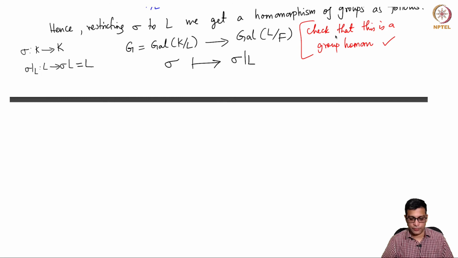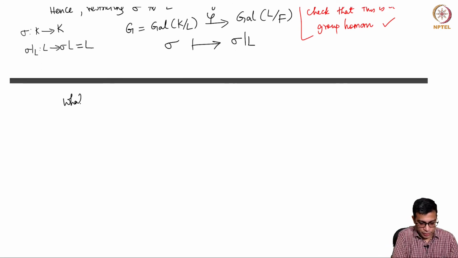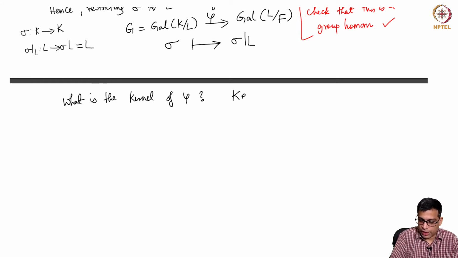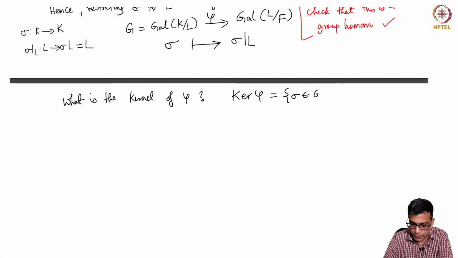Now, what is the kernel of this? Let's check that. What is the kernel of φ? I claim that the kernel of φ consists of all automorphisms σ such that σ restricted to L is the identity.